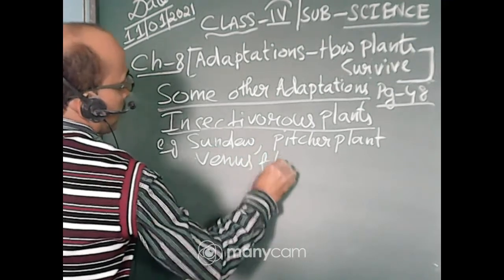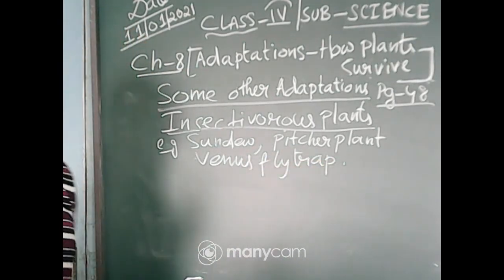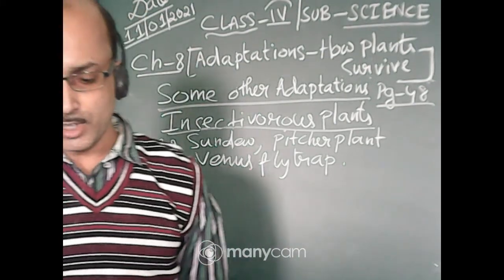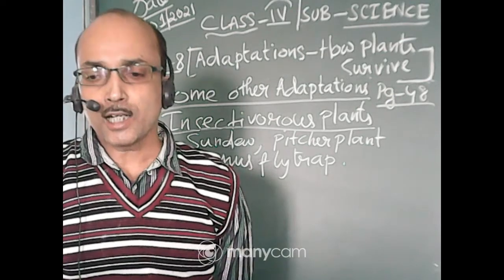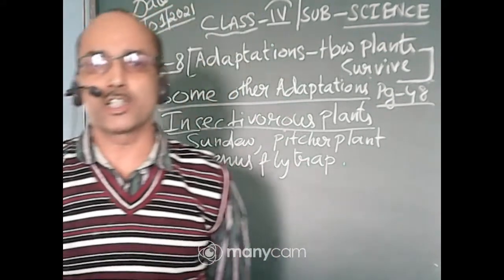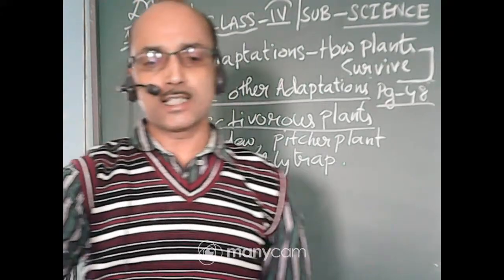You will learn these names of the examples here. They are carnivorous in nature. Carnivorous means flesh eating. Actually, they eat insects, flies.